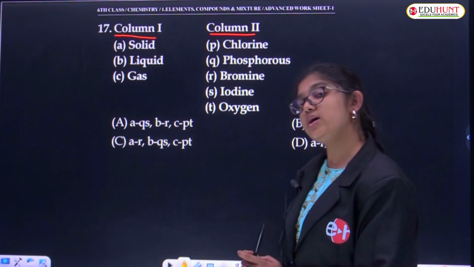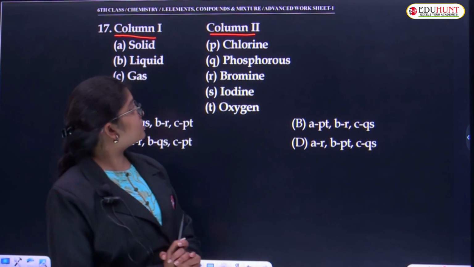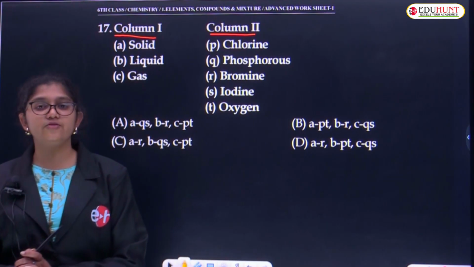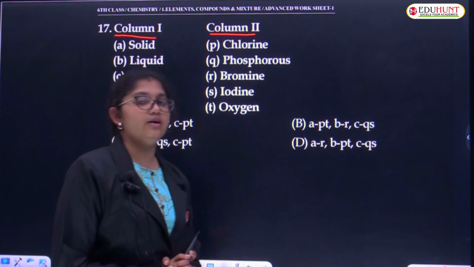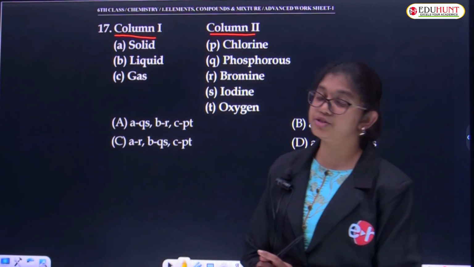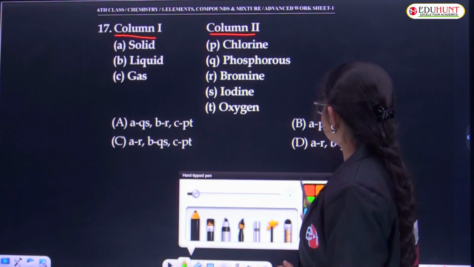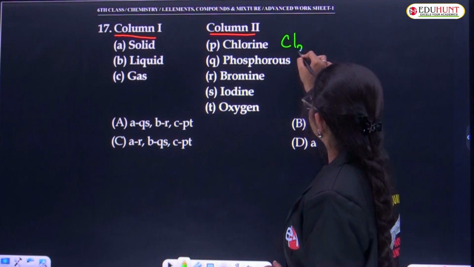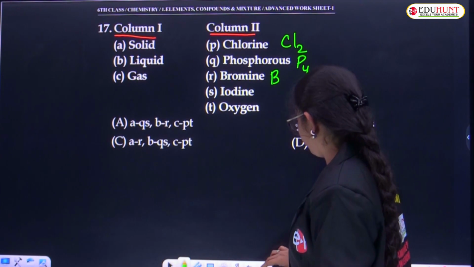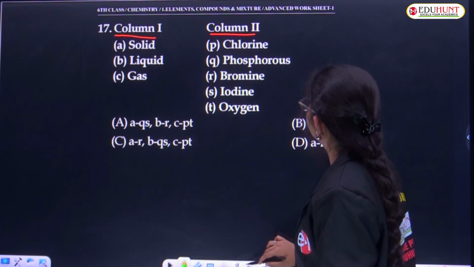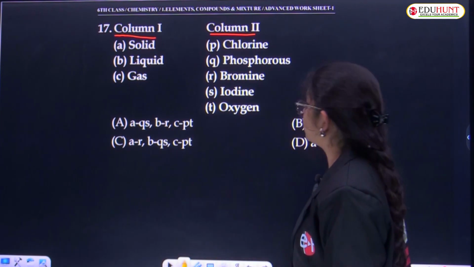Children, can you guess what are solids, what are liquids and what are gases clearly? So for all these elements you may know them, but do you know how to classify them as solids, liquids and gases? You have to read the concept very carefully, okay? If not, go have a thorough revision and then come and answer, okay? So here chlorine is Cl2, phosphorus is P4, bromine. Okay, no need of all those formulas. Just we'll go with solid, liquid and gas, okay?